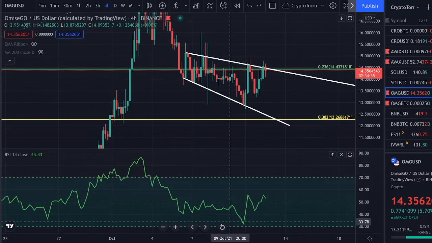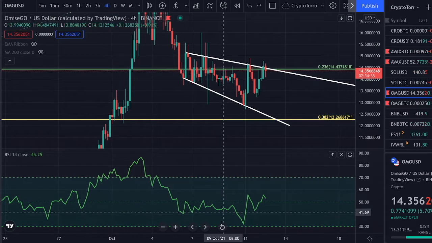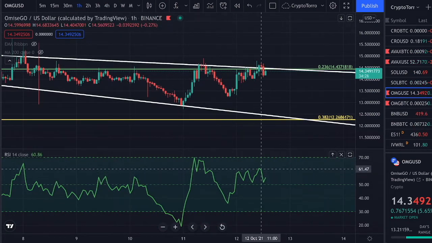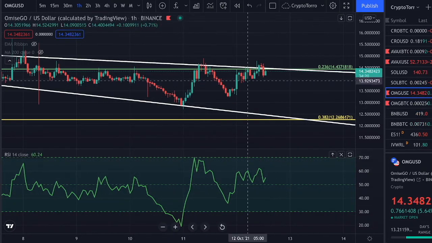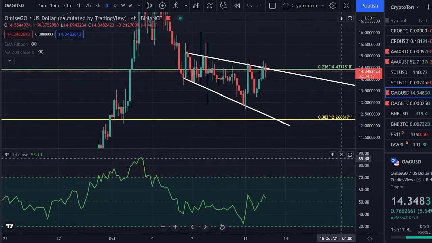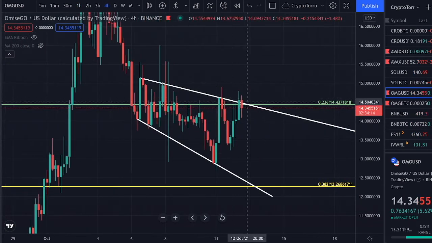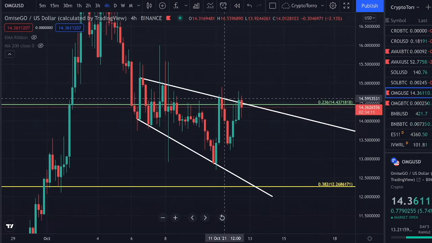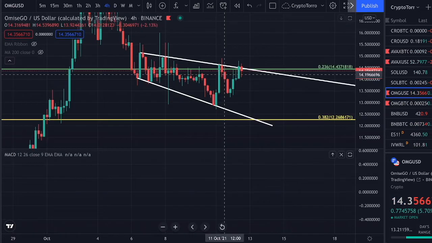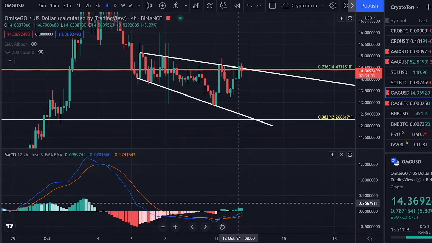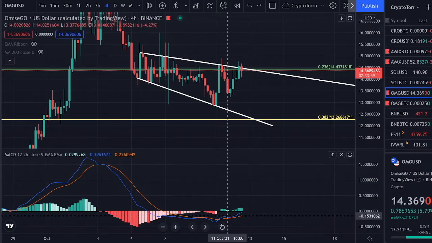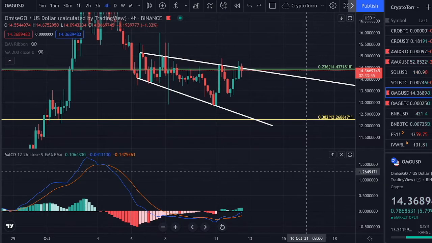Right now, I must admit that the RSI is looking well, but it's not looking extraordinary. We are not seeing any type of bullish divergences on the 4-hourly time frame. If we take a look at the 1-hourly time frame, we are not seeing any bullish divergences either. Therefore, I would like to say we have to keep in mind and keep monitoring the RSI very closely to see if a breakout above this descending resistance and as well above the 0.236 Fibonacci will be possible during the upcoming hours. On the MACD, you can clearly see that we are experiencing momentum towards the upside. That is actually very good to know, due to the fact that if we continue with this uptrend, we might perhaps see even more momentum getting created and an even further increase getting started.